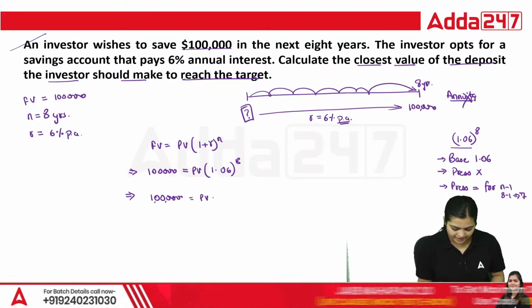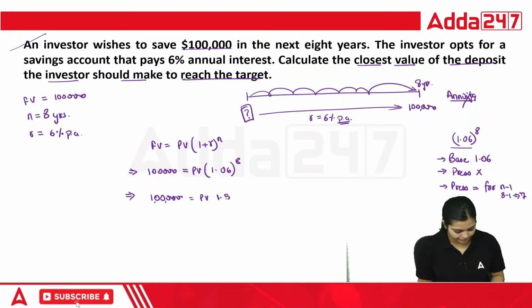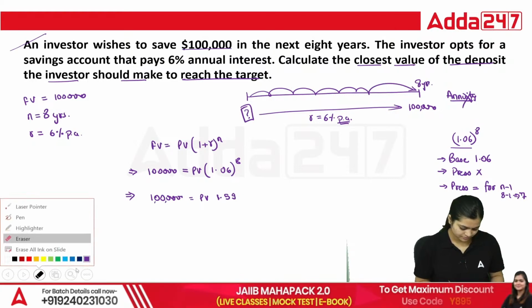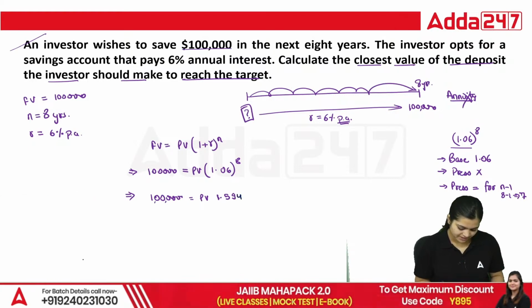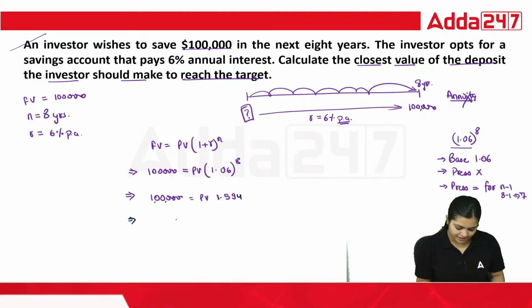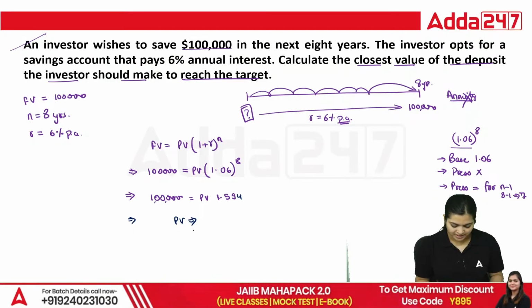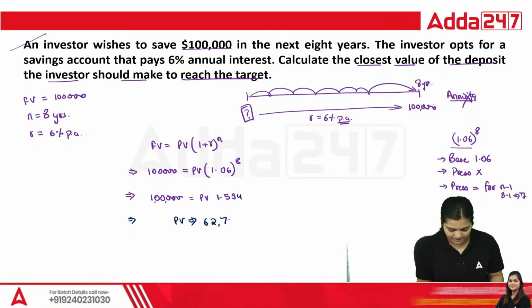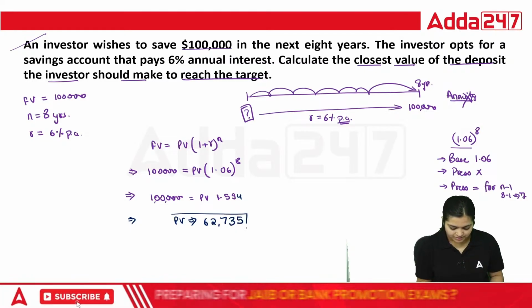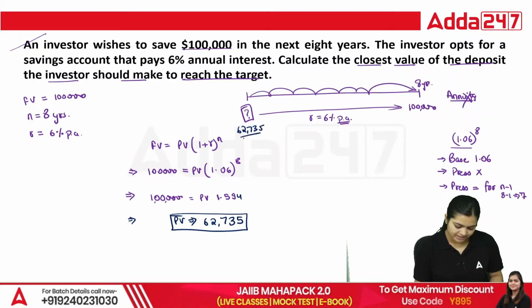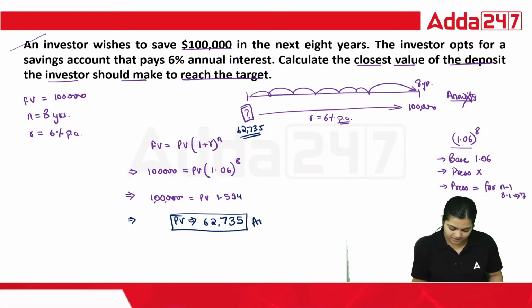equal to present value times 1.594. So present value is equal to 1 lakh divided by 1.594, that is equal to 62735. This is the value we need to deposit today so that after 8 years we can generate 1 lakh. This is your answer.